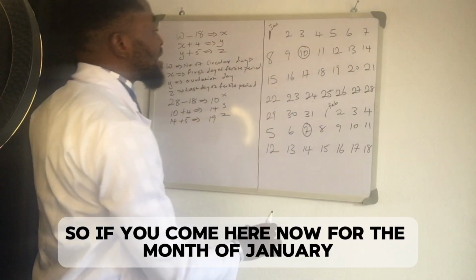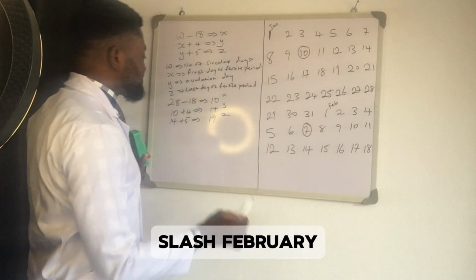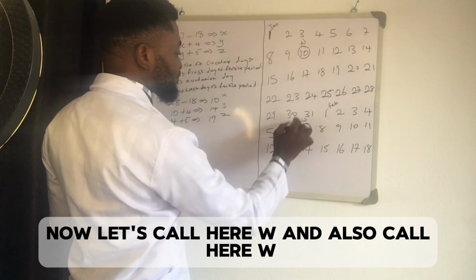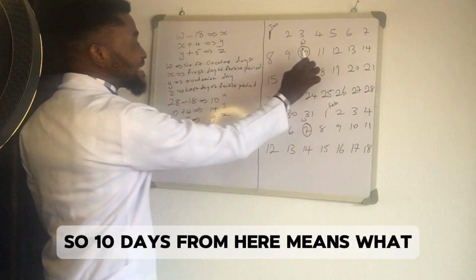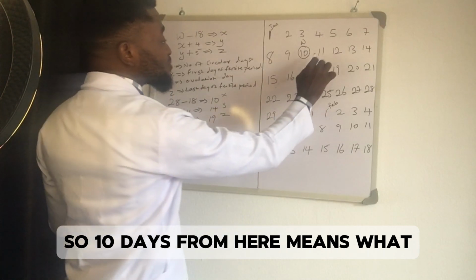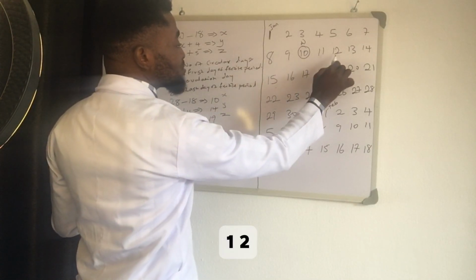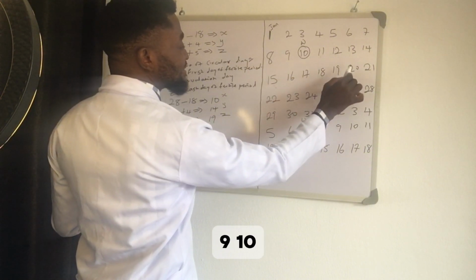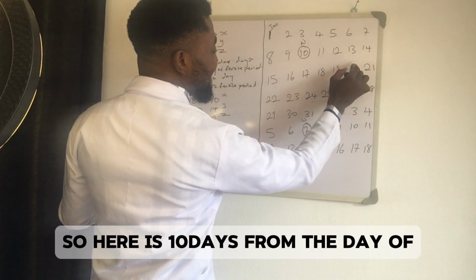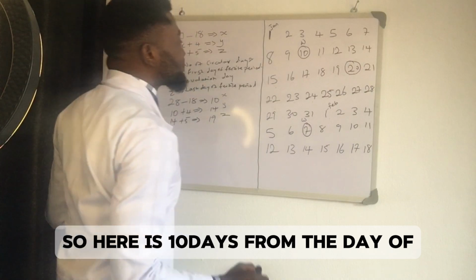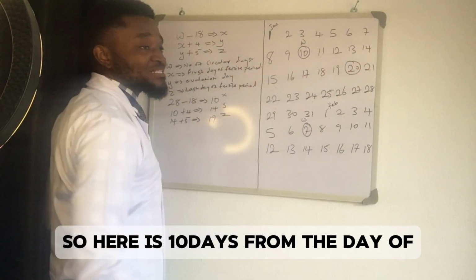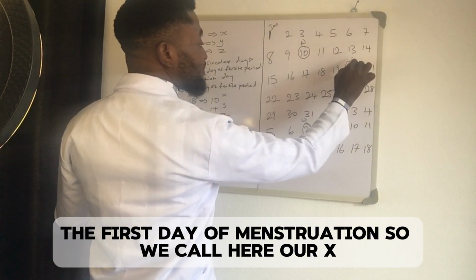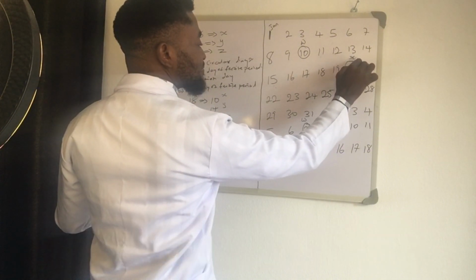So if we come here for the month of January/February, let's call here W and also call here W. So 10 days from here means what? 1, 2, 3, 4, 5, 6, 7, 8, 9, 10. So here is 10 days from the first day of menstruation. So we call here our X.